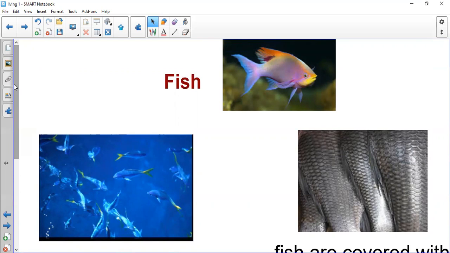Okay, what is the fifth group, Miss Angie, for today? Today we will take another group, which is fish. Okay, of course, we have large numbers of fish that live in water. It's another world under the water. Let's see what the fish looks like.